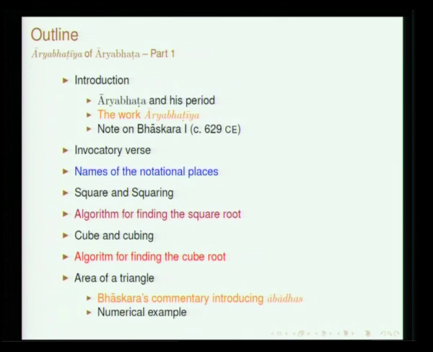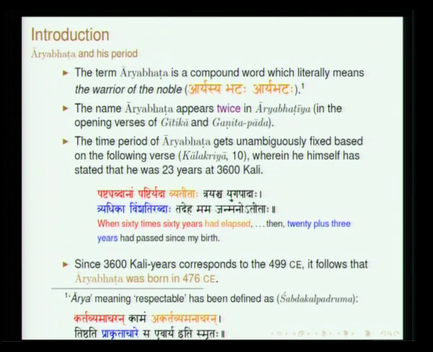Aryabhata first introduces the notational places, then he starts describing the fundamental operations, squaring, finding the square root, cube root and so on, then he moves on to various other topics. The text Aryabhatiya as such is composed in 4 parts, we will discuss all that in great detail. But before I move on to that, I just wanted to say something about the very name Aryabhata.